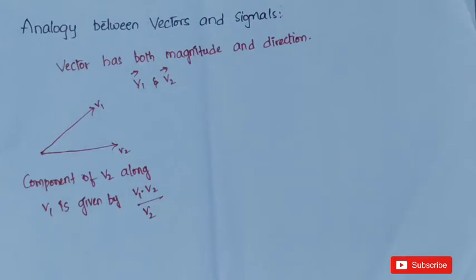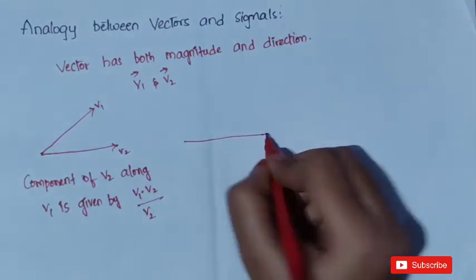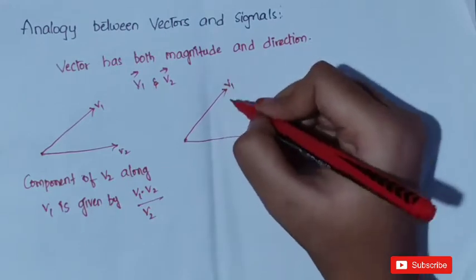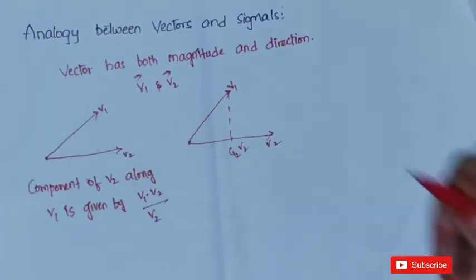In general, we can represent one vector in the form of another vector by drawing its component on the other vector.